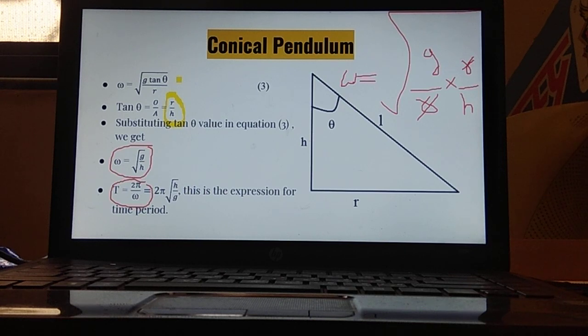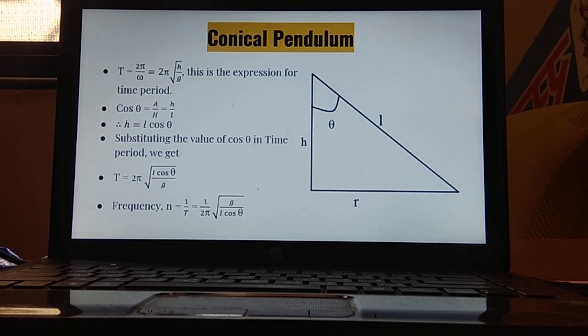In place of omega, we'll be substituting this value. But omega is coming in the denominator, so the whole thing will be inverted. Over here H was in the denominator and G was in the numerator, so it will go the other way. T is equal to 2 pi root H upon G. This is the expression for time period.